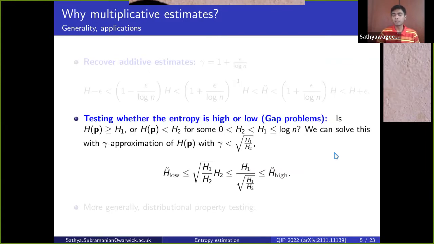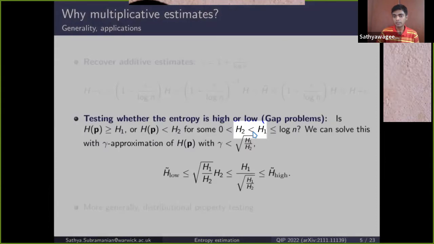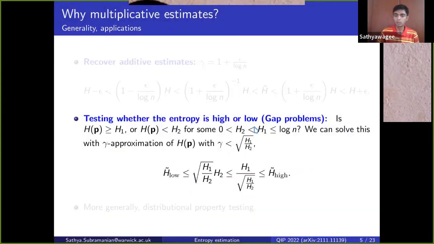Another reason why multiplicative estimates are interesting is that they have many applications. Sometimes we're interested in knowing whether a quantity, say the entropy, is just large or small. So given two thresholds, H1 and H2, we may want to know if the entropy is larger than the larger threshold or smaller than the smaller threshold. And we can do this profitably by estimating the unknown entropy to within a multiplicative factor, gamma, that's defined by the square root of the ratio of these thresholds.